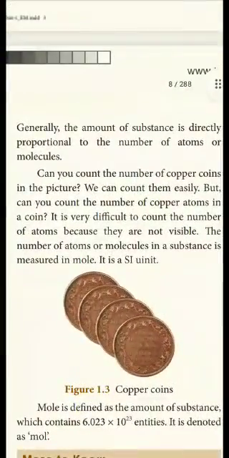And the amount of substance is directly proportional to the number of atoms or molecules. What is directly proportional? If amount of substance is more, then it shows that the number of atoms is more. Number of atoms அதிகமா இருந்தா substance அதிகமா, amount of substance அதிகமா இருக்கும். இது குறைச்சலா இருந்தா அதுவும் குறைச்சலா இருக்கும்.